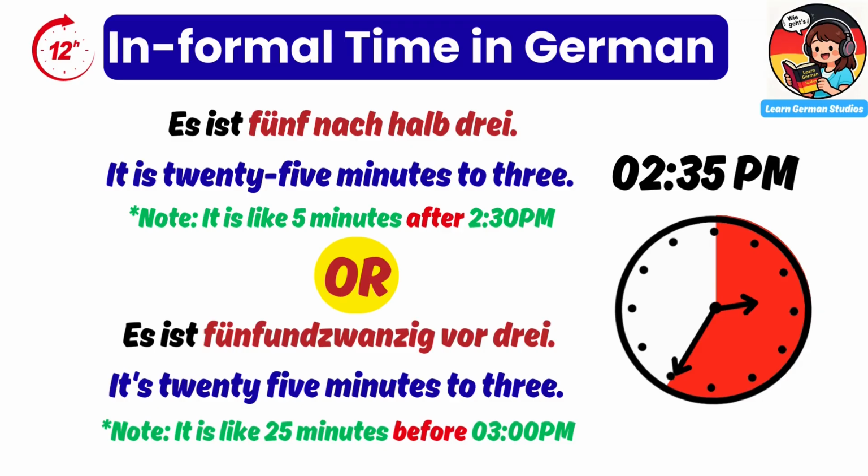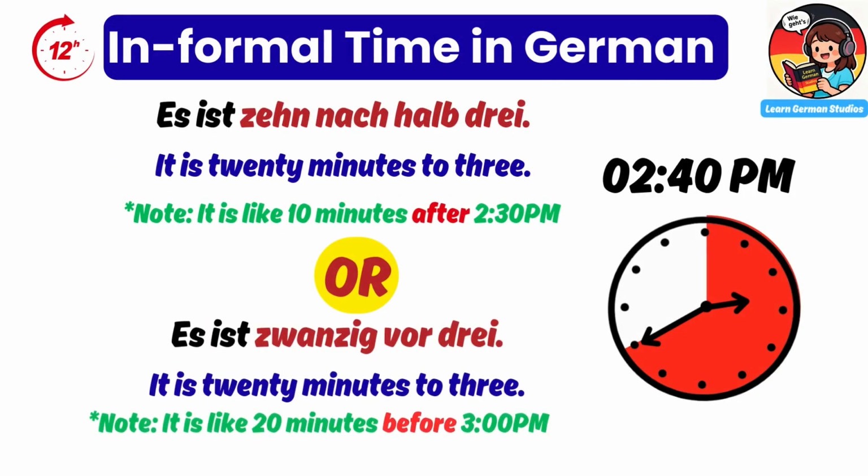Or it can be said as es ist 25 vor drei. It's 25 minutes to 3. Note that it is 25 minutes before 3 p.m.